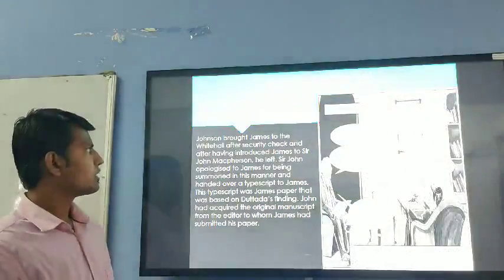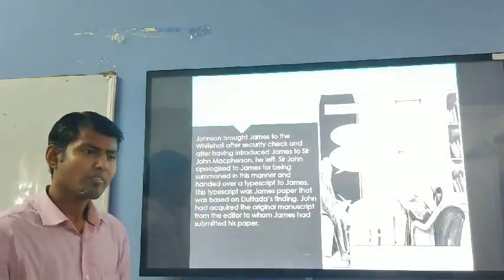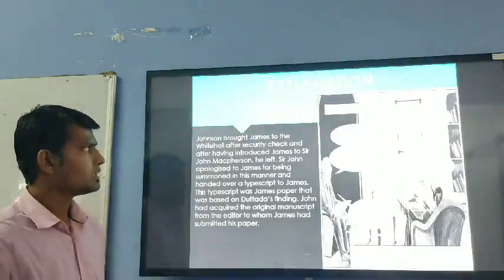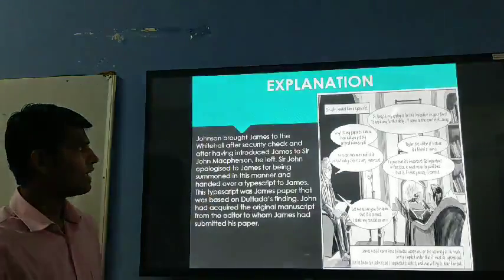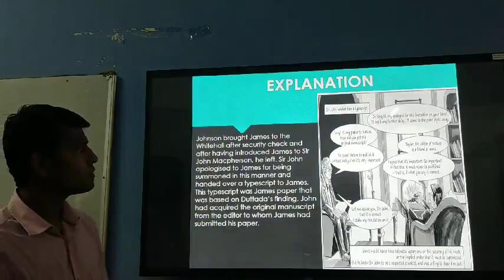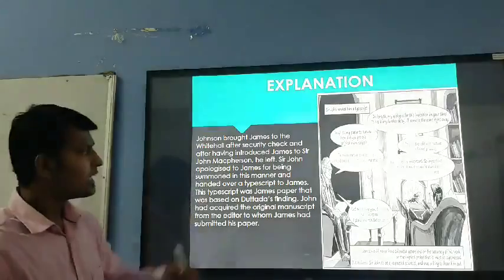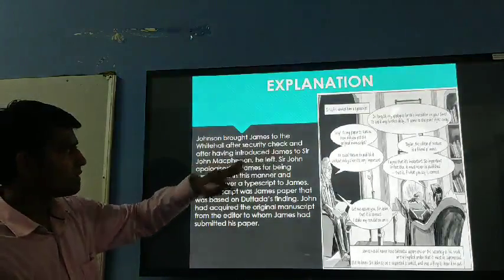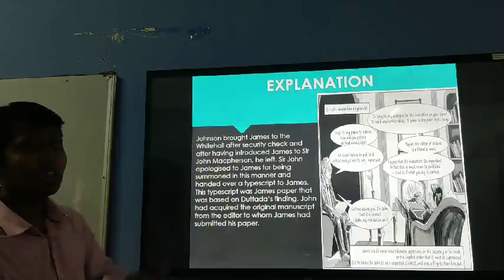Johnson, a security advisor, brought James to Whitehall after a security check. After introducing James to Sir John Macpherson, Johnson went away.